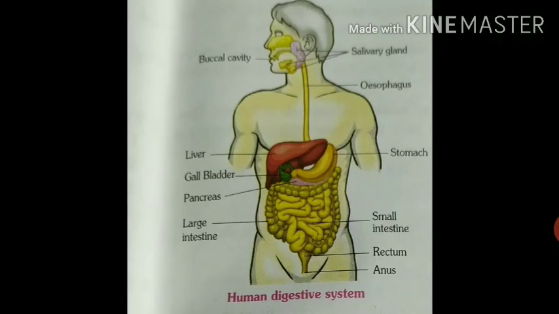Now see this picture, the diagram of the human digestive system. You see all the parts. This is the buccal cavity. Now we have the salivary gland, esophagus, liver, gallbladder, pancreas, large intestine, stomach, small intestine, rectum, anus. All these organs together constitute our digestive system or alimentary canal. Now we will read about them one by one.